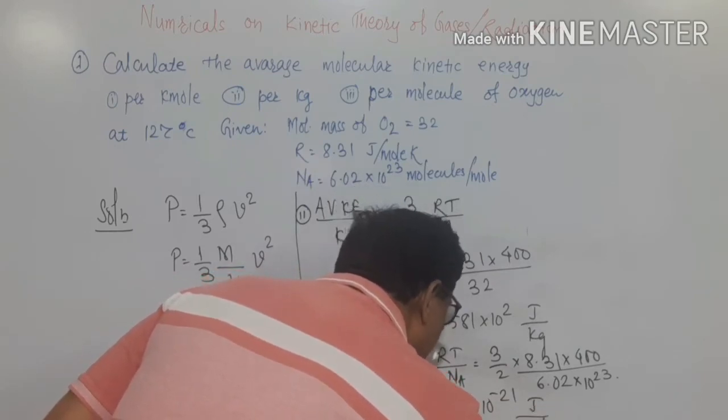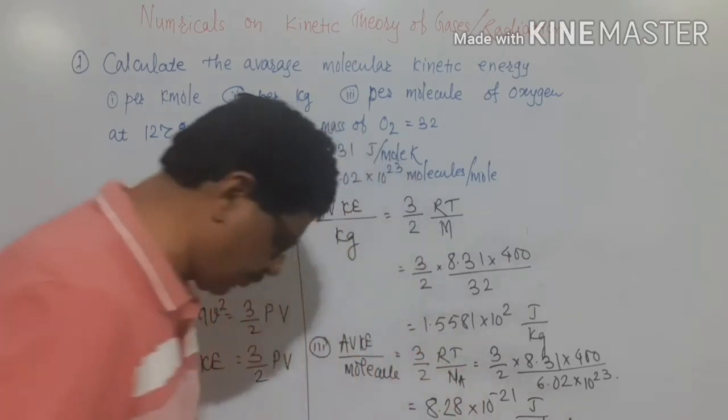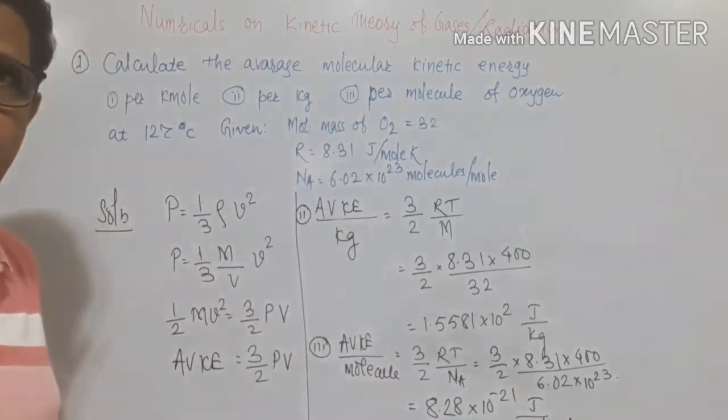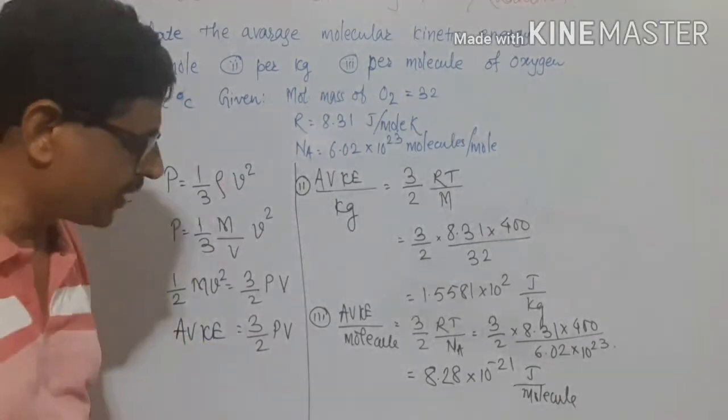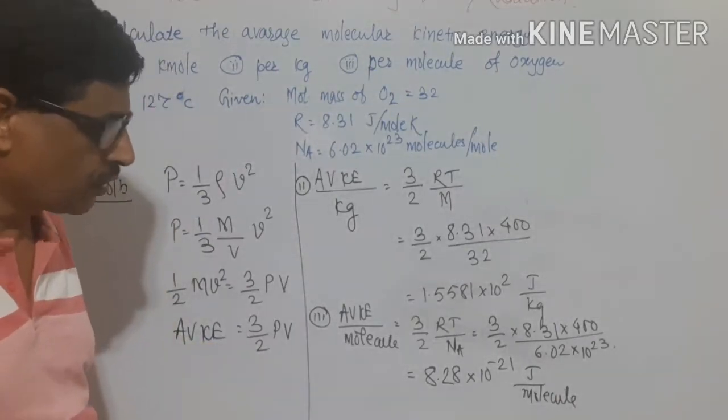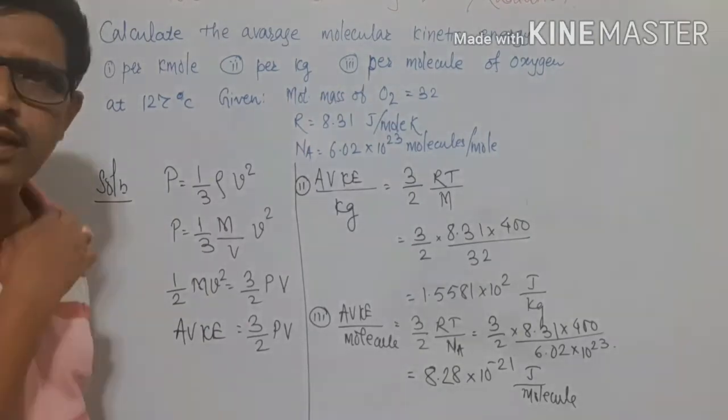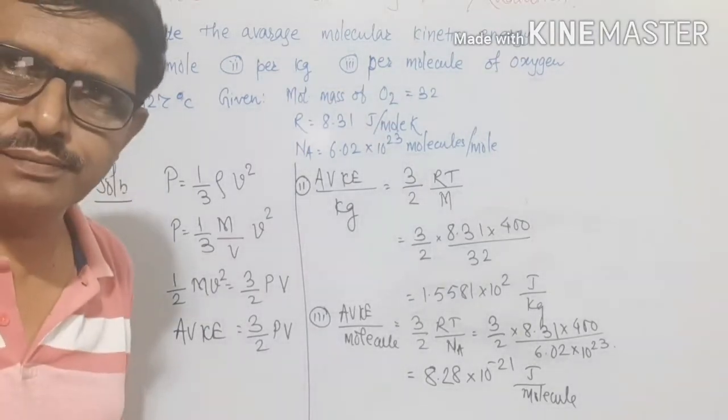This is the answer. And like this we will get the kinetic energy of molecules: 8.28 into 10 to the power of minus 21 joule per molecule. This is the answer. Okay.